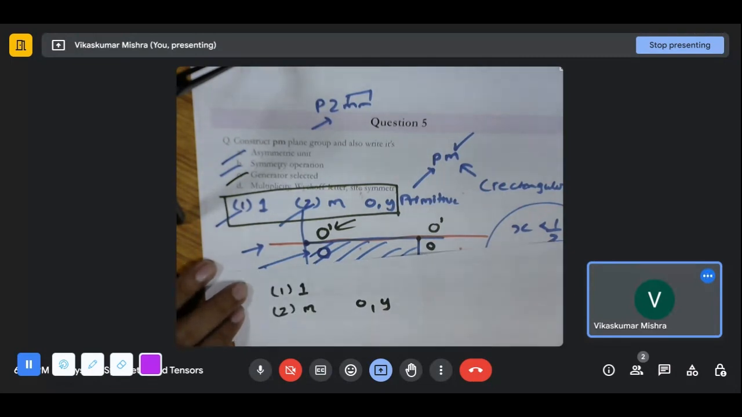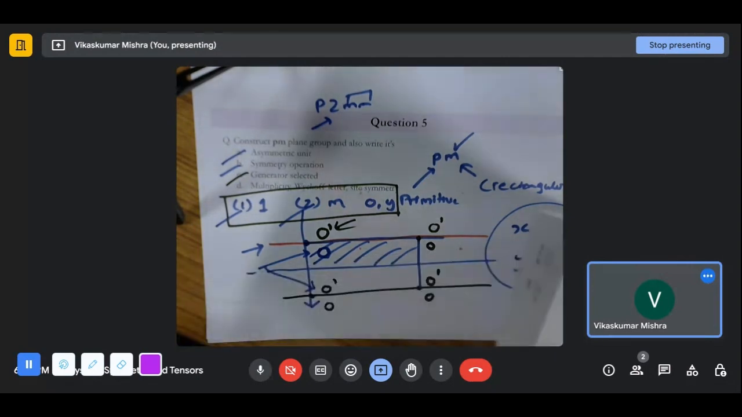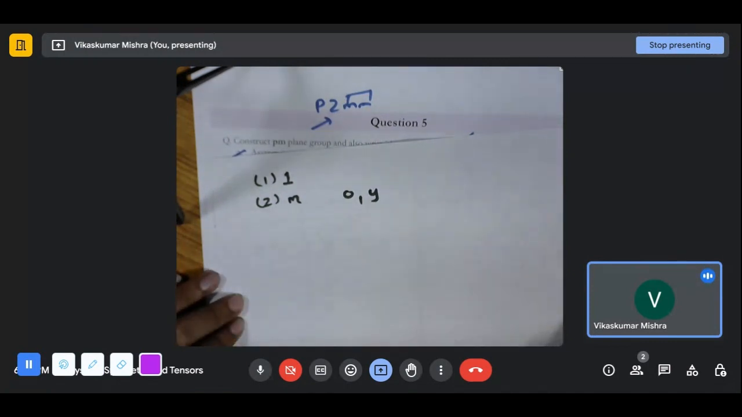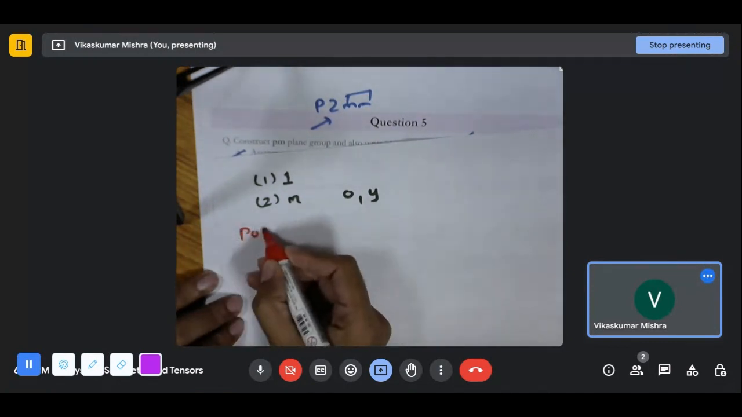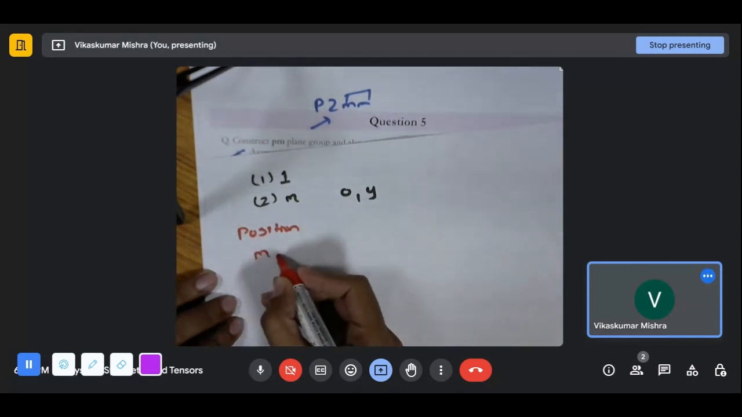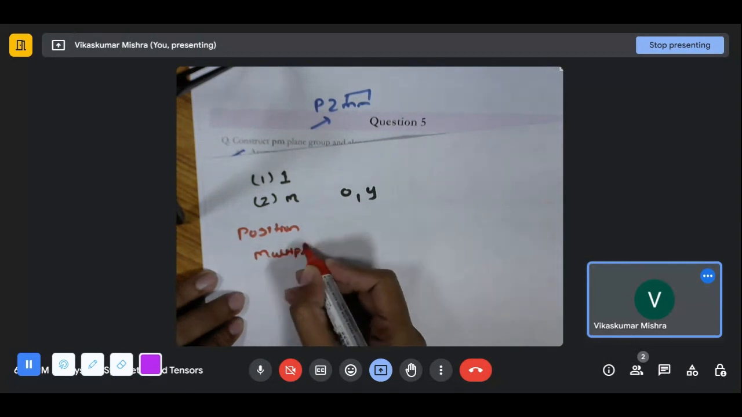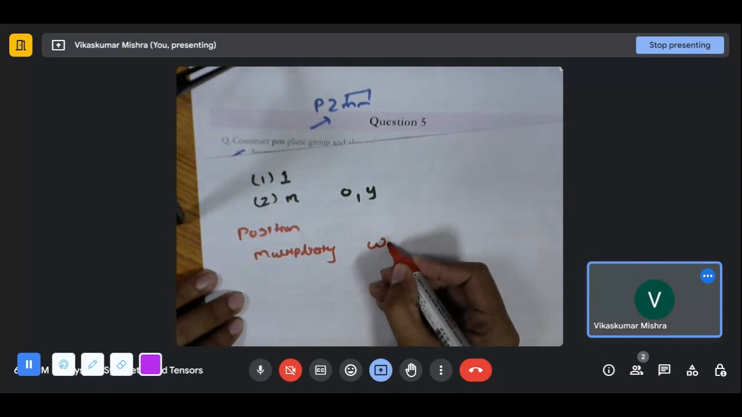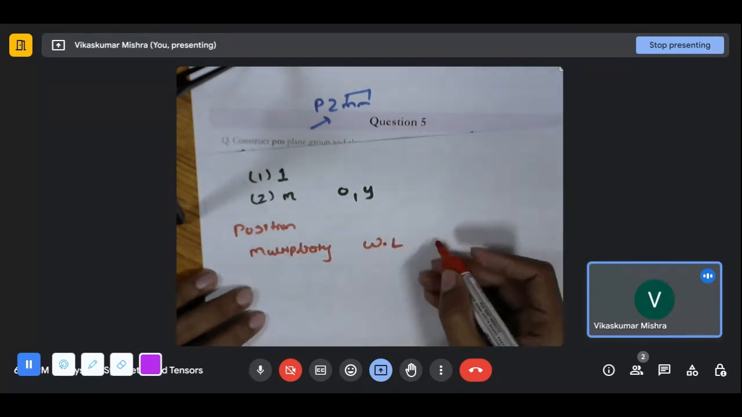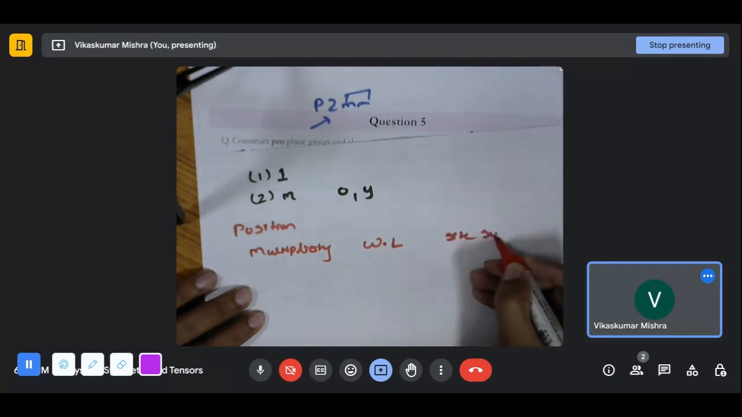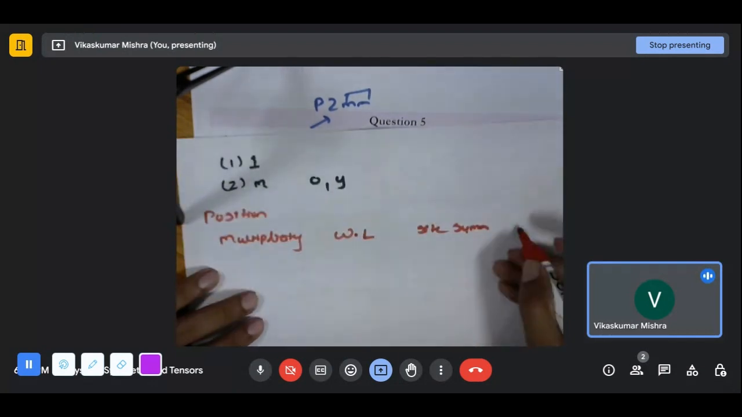Now for the multiplicity, Wyckoff position and site symmetry. So positions are the thing which we need to write. Multiplicity, Wyckoff position, or Wyckoff letter, let us say, and site symmetry. And let's also write its coordinate.